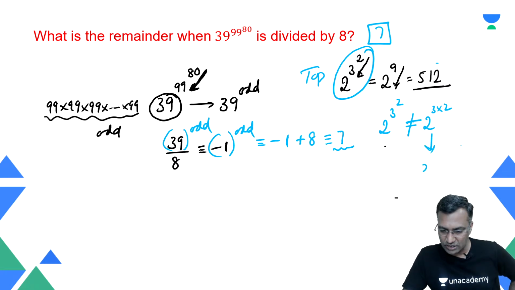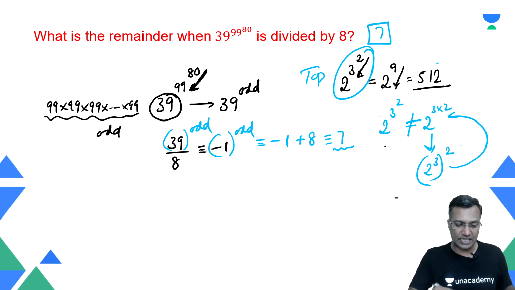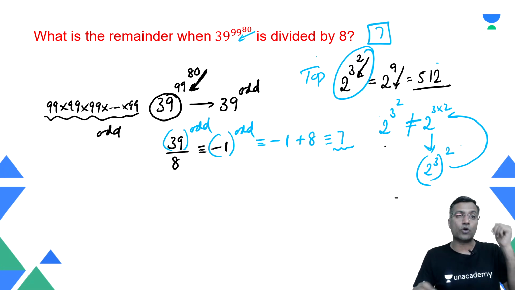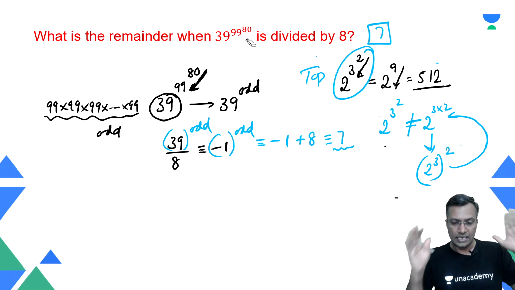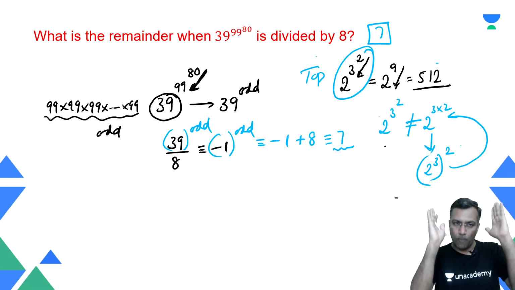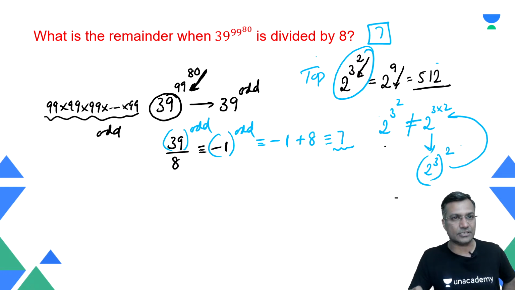However, this can be the same as (2^3) whole raised to power 2. If I write like this, this will be equal to this. Absence of bracket, it is very different, right? We need to be mindful about that. That's precisely the reason I've taken this particular question, because here you need to work from the top-down approach, not the bottom-up approach. A lot of people get confused. More often than not it is top-down. Bottom-up approach comes in the picture only when there is a bracket.